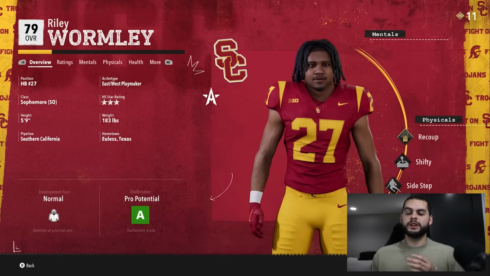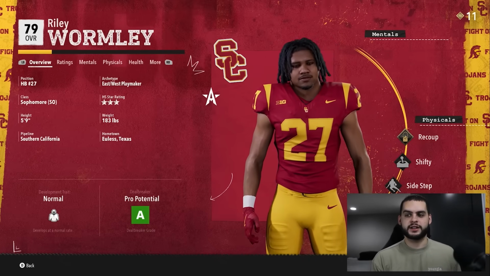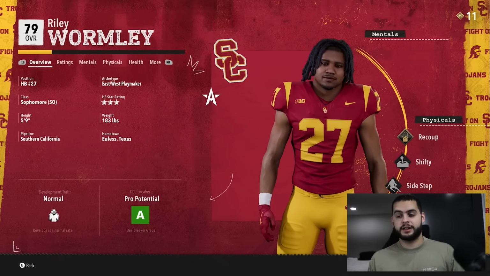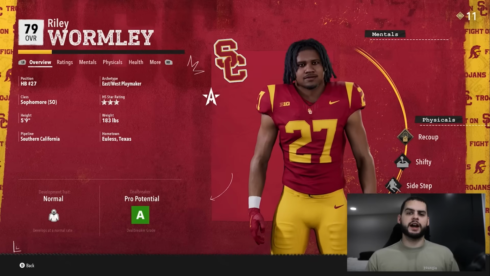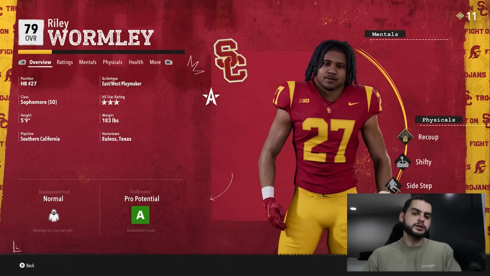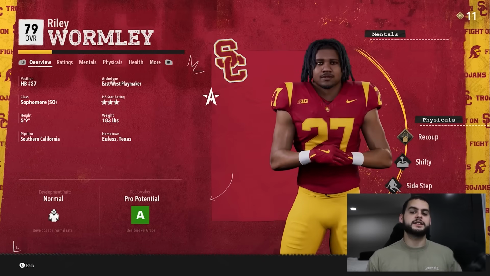Now, that would all be fine if I could just bring them back to their spot and they kept their abilities and their caps. Because I was like, oh, I don't like him there. Let me put him back. Because in real life, you tell a guy, we're going to try you at safety today. And then tomorrow you don't like it, and you're like, no, go back to cornerback. He didn't lose all of his potential at cornerback. That doesn't make sense to me.